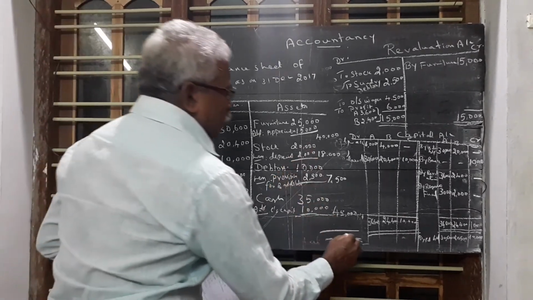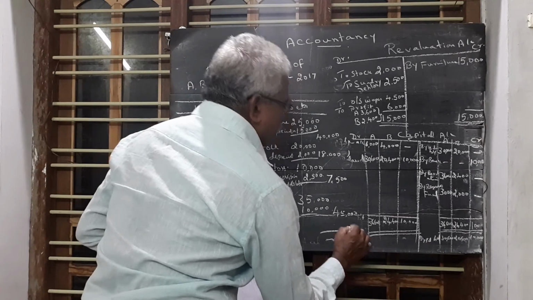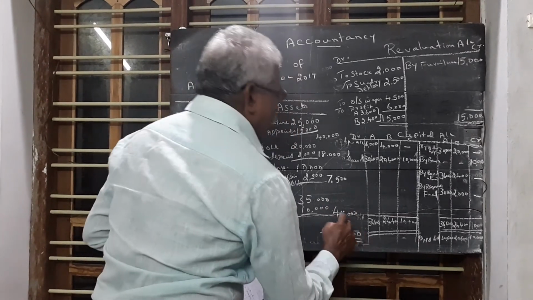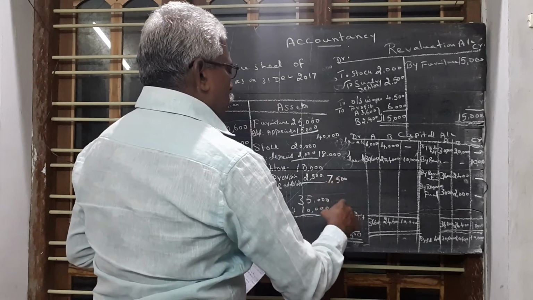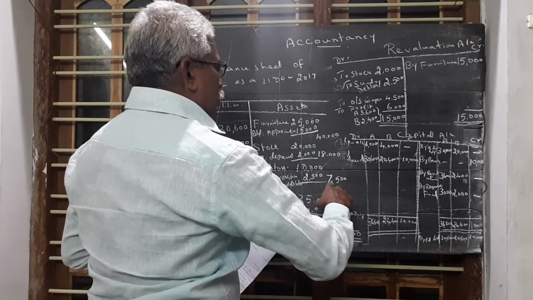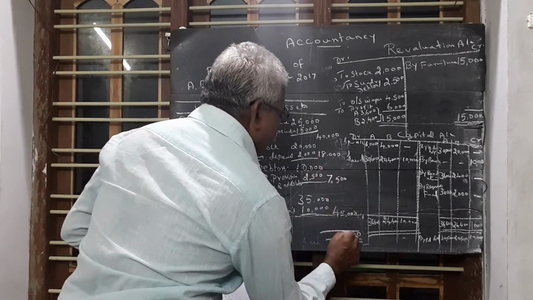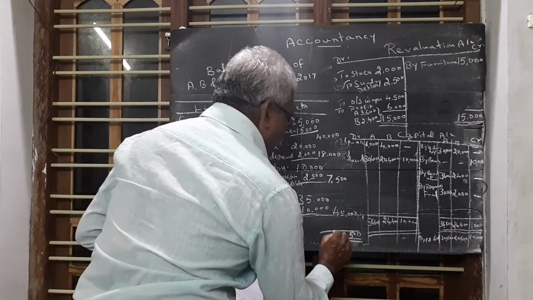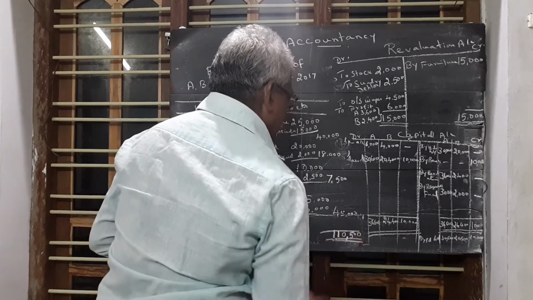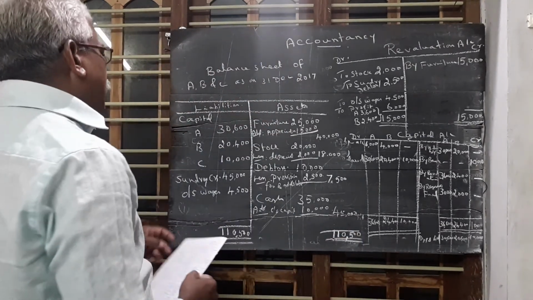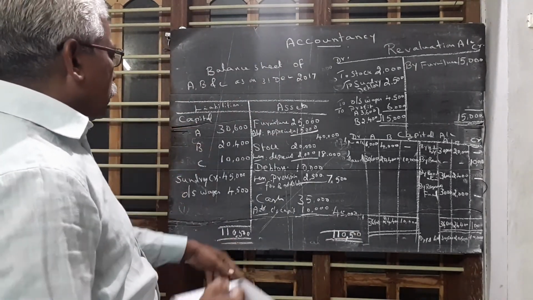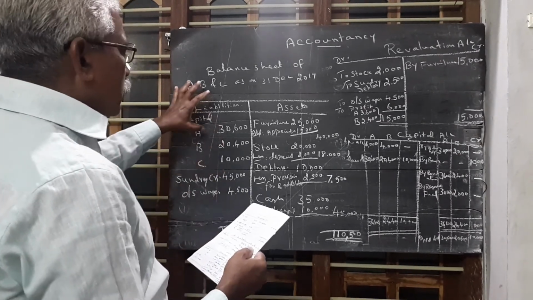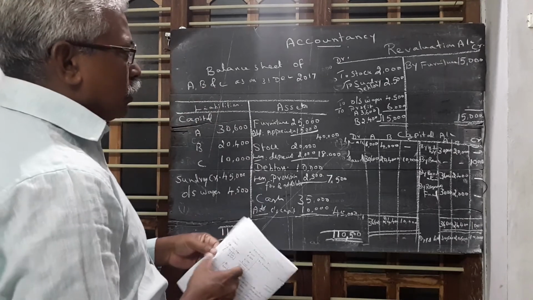Here also we total it: 1 lakh 10,500. Here also 1 lakh 10,500. So this is the procedure for solving the question.